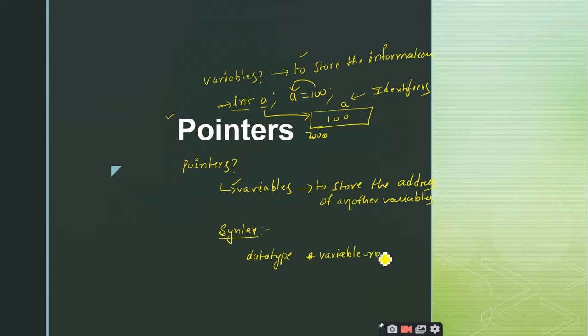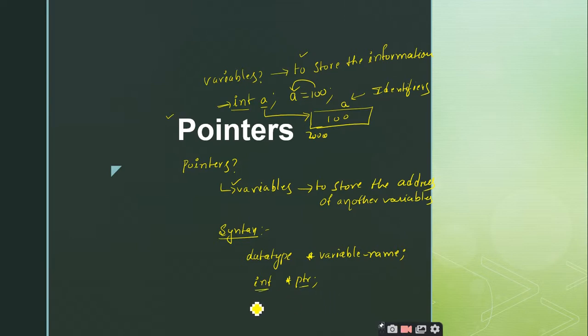So this is the generalized syntax of declaring a pointer variable. For example, if I want to declare an integer pointer, for the data type I will replace it with int, and then I use star, and then a pointer variable ptr, right? So here ptr is called the pointer variable of type integer.